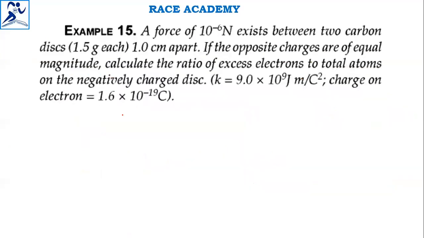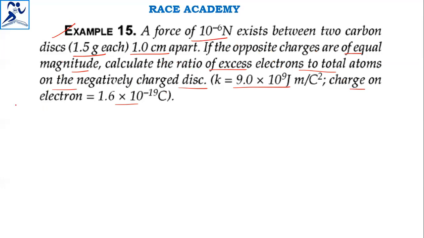Next question. A force of 10^-6 newtons exists between two carbon discs of 1.5 grams each and 1 centimeter apart. If the opposite charges are of equal magnitude, then calculate the ratio of excess electrons to total atoms on the negatively charged disc, when the K value is given and the electron charge is given.